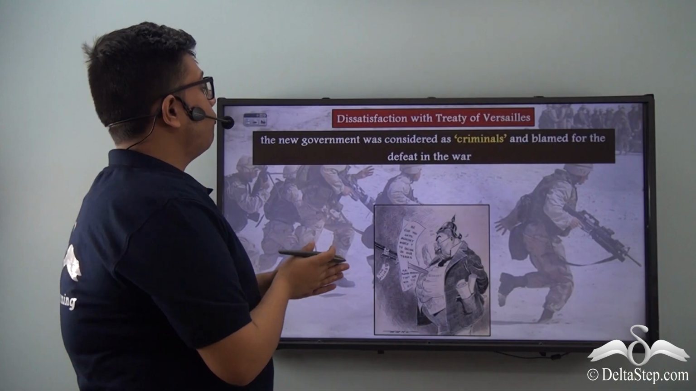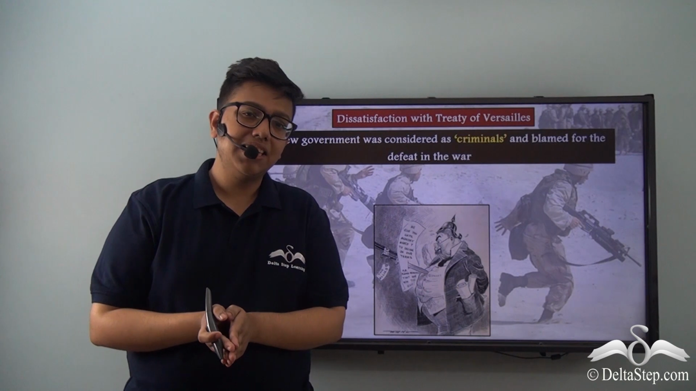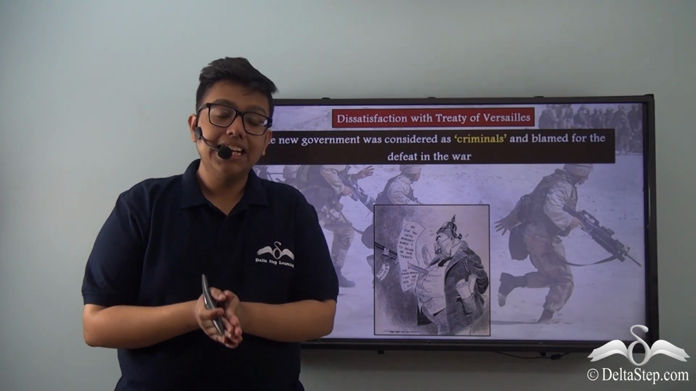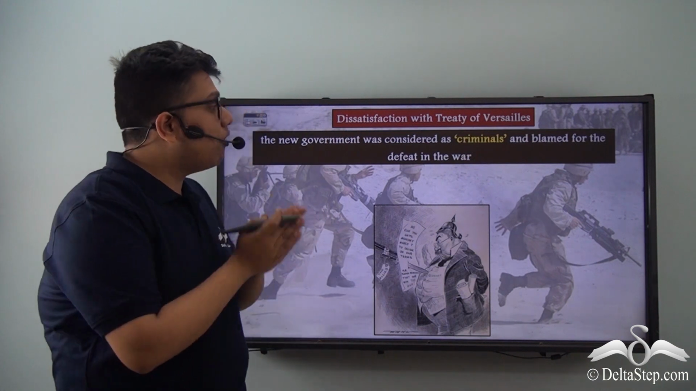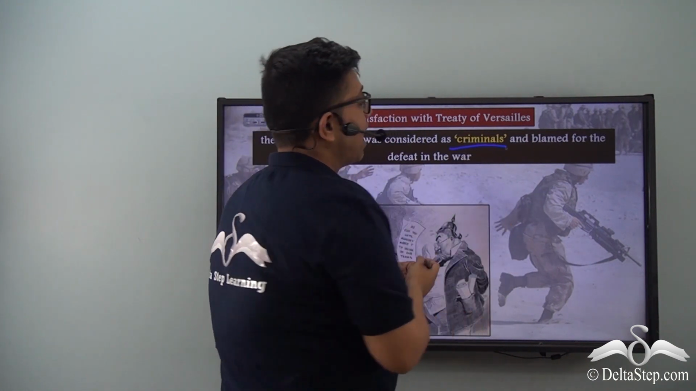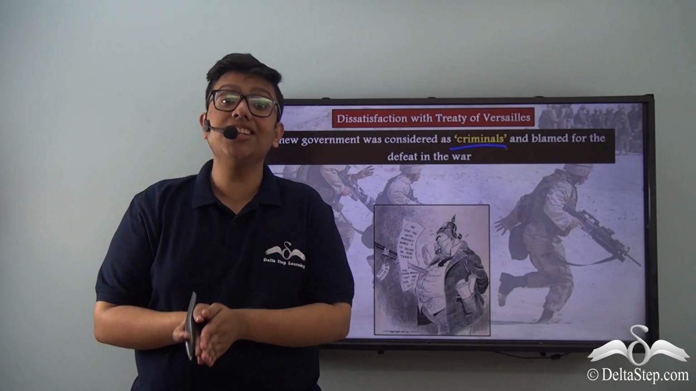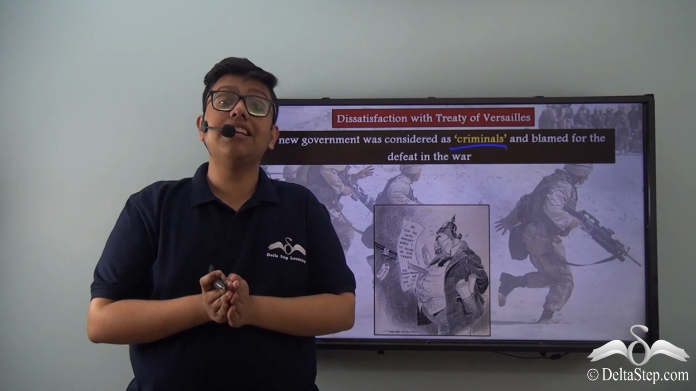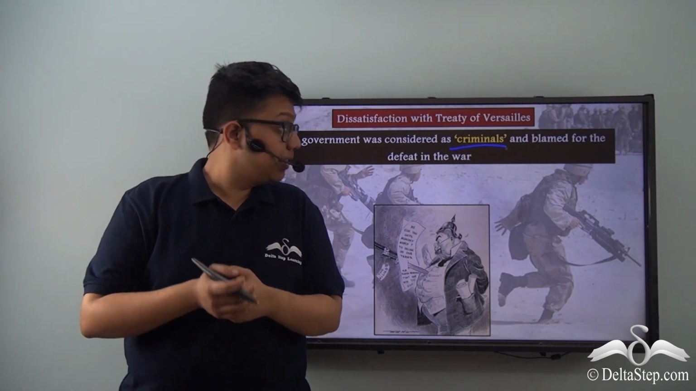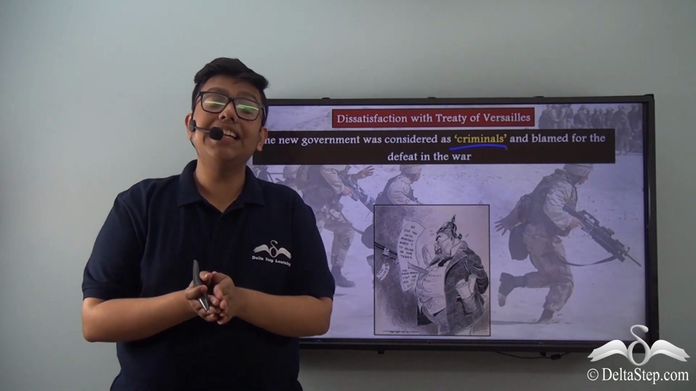Now, the newly formed Weimar Republic government had to sign the Treaty of Versailles, but this decision earned them unpopularity back home, as the German public now considered the new government as criminals for having even signed this particular treaty and having brought such humiliation and devastation on Germany. And they thus called the new government criminals and also blamed them for the defeat in the First World